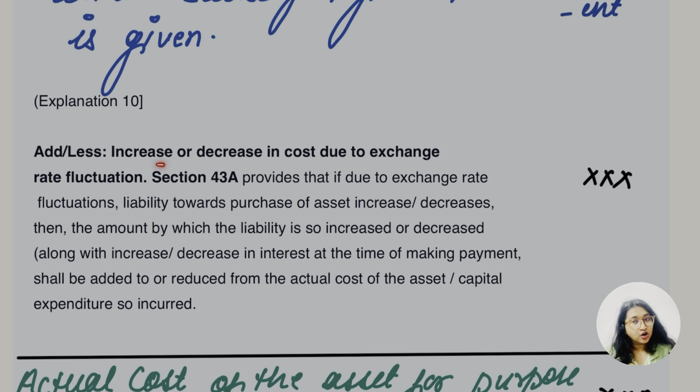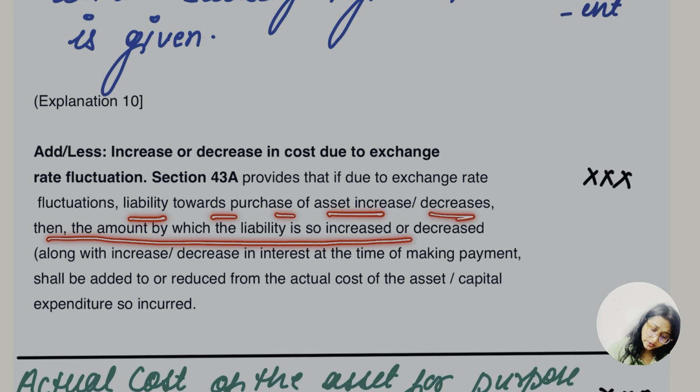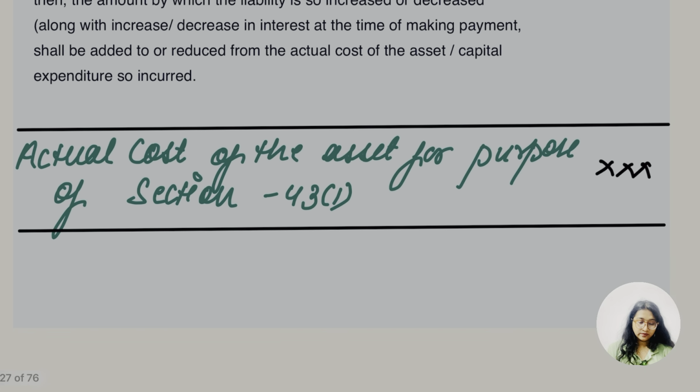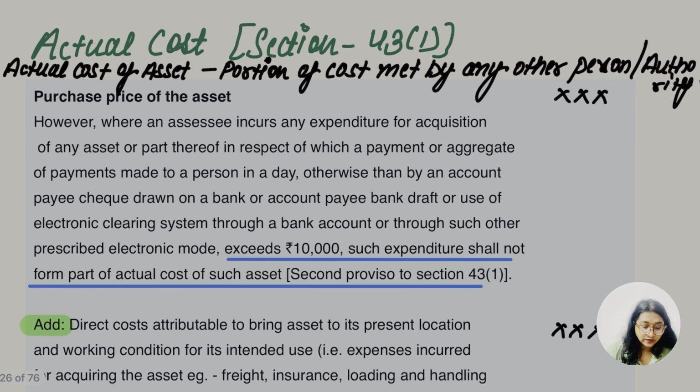This would be added or less. Increase or decrease in cost due to exchange rate fluctuation as per section 43A, ठीक है. It provides that if due to exchange rate fluctuation the liability towards purchase of asset increases or decreases, then the amount by which the liability increases or decreases along with the change in rate at the time of making payment shall be added to or reduced from the actual cost of the asset or capital expenditure which is so incurred, ठीक है. From this we will get the actual cost of the SSC asset for the purpose of section 43(1).